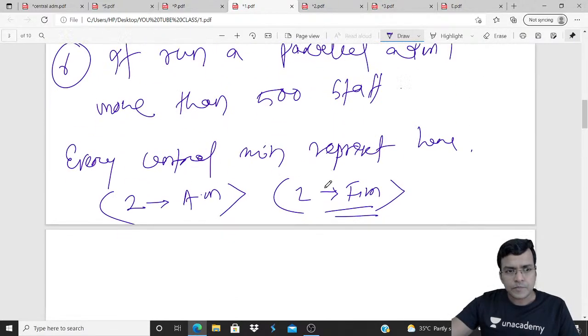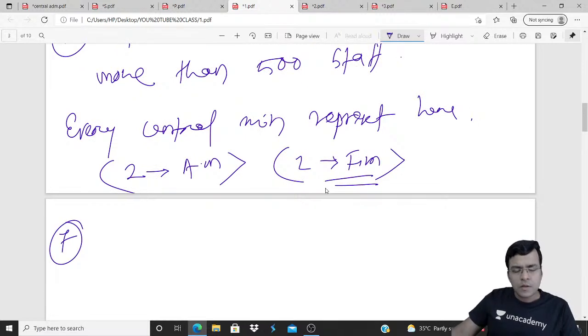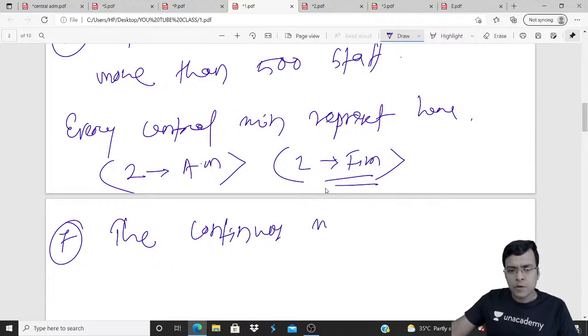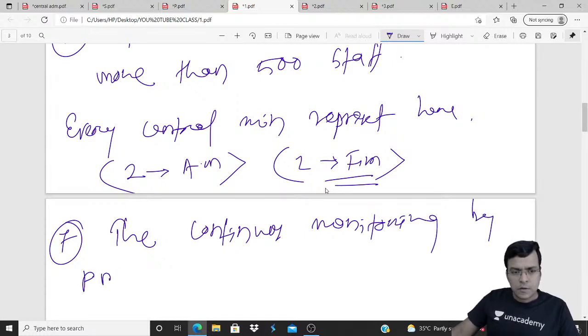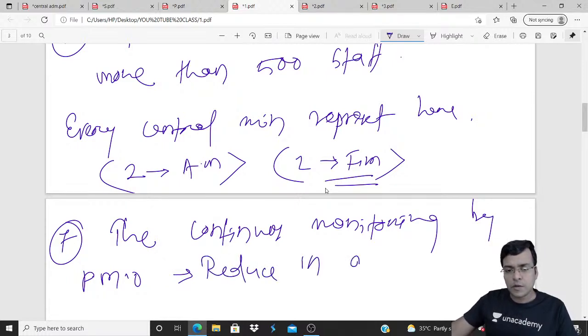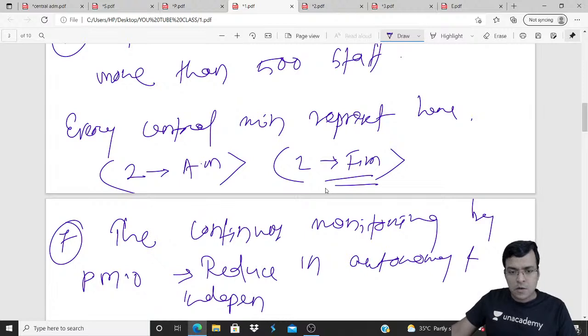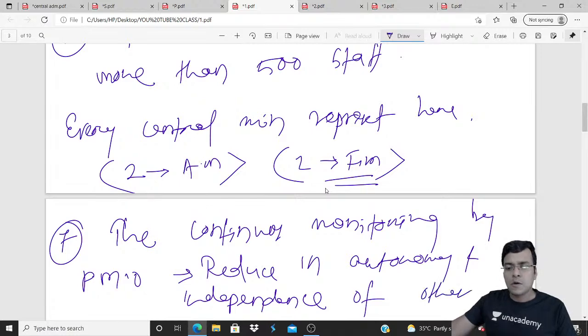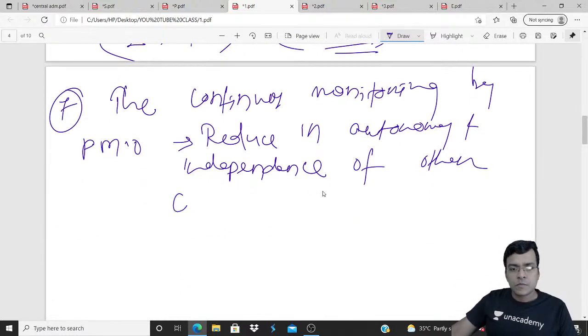So what happened? The continuous monitoring by the PMO results in reduced autonomy and independence of other central ministries. This is the main problem.